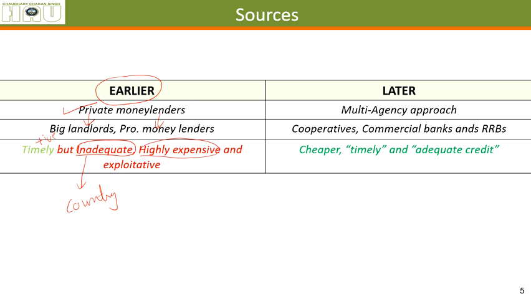It was highly expensive, very expensive. The charges can be as high as 25% to 60% and more easily. Alright, and it was exploitative because of this much interest rate and short repayment periods.